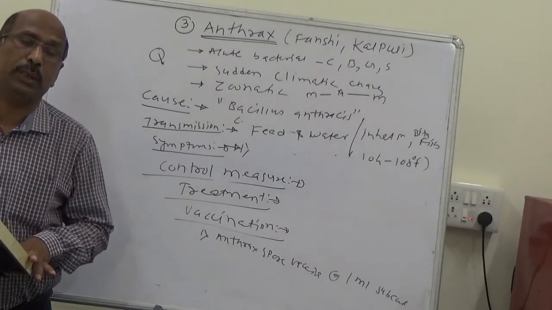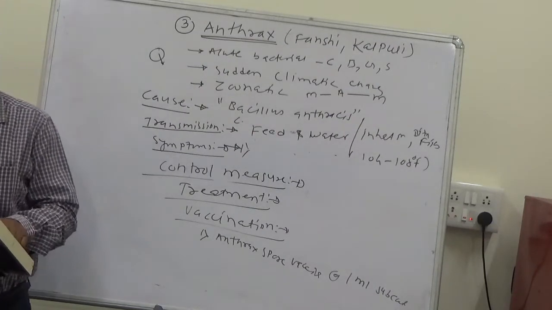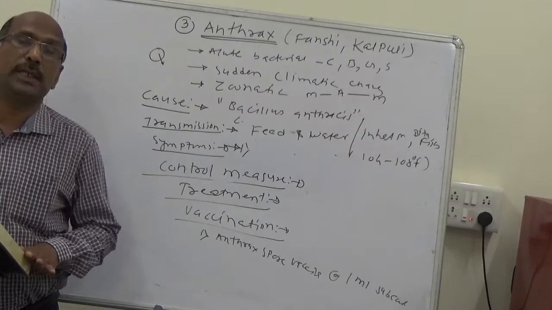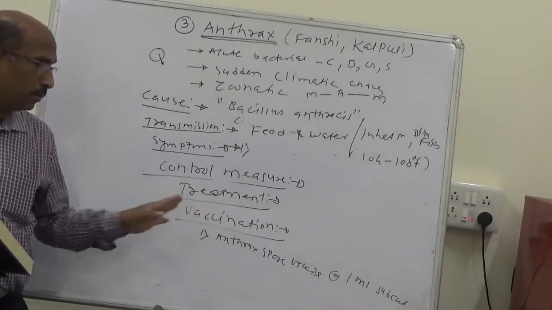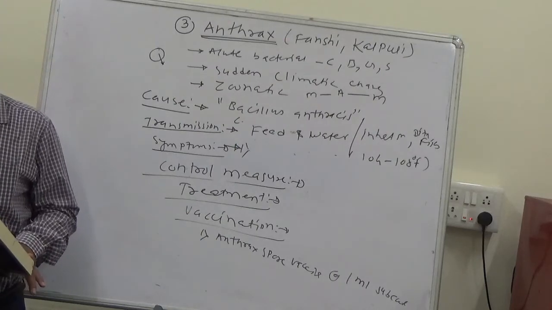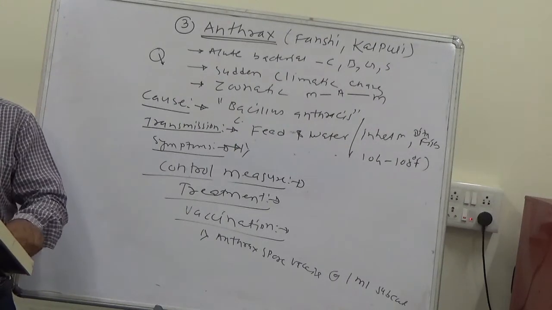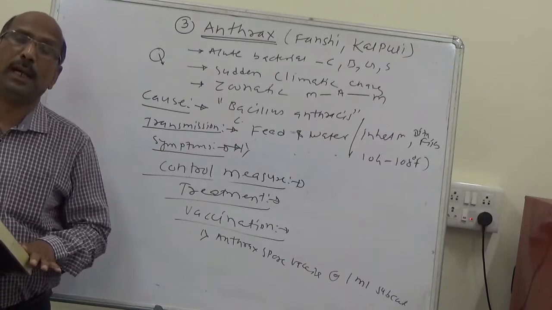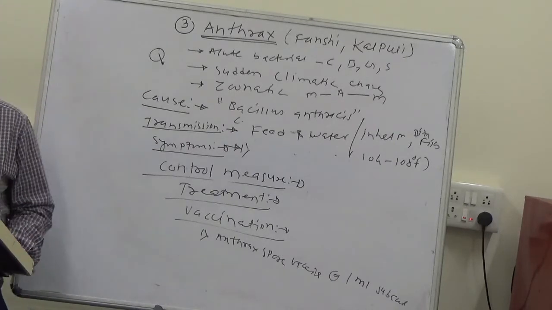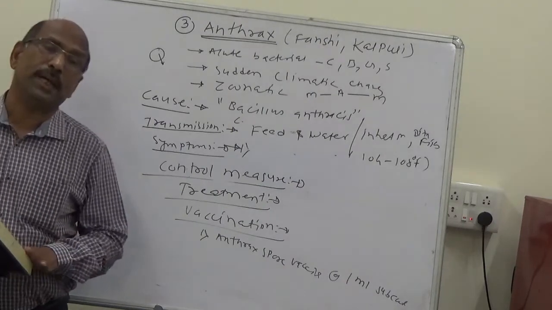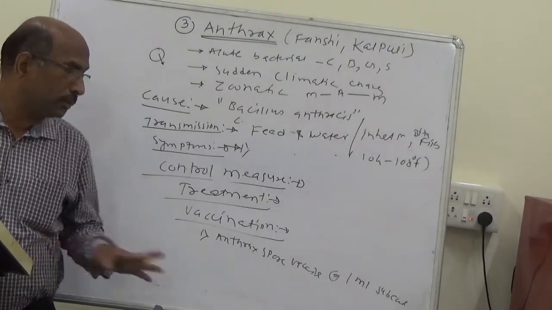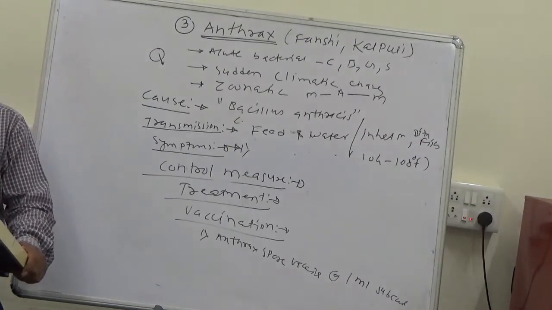Every year, before the onset of monsoon, the anthrax vaccine should be given in areas where anthrax outbreaks are common. In areas where anthrax disease occurs every year, this vaccine should be given every year.